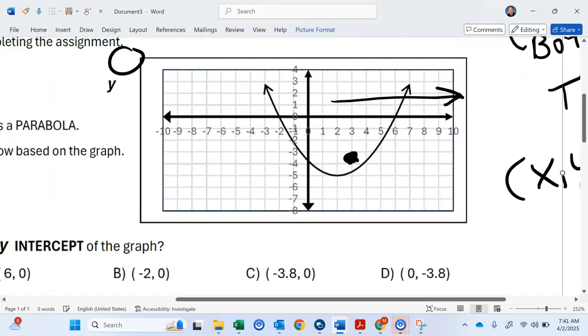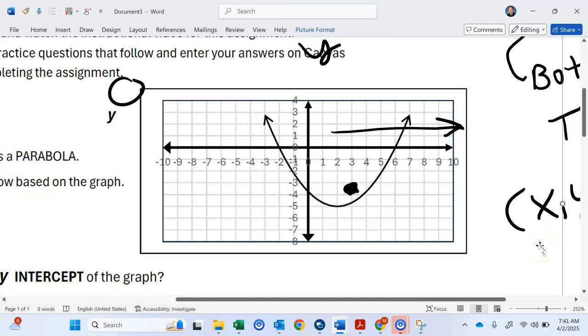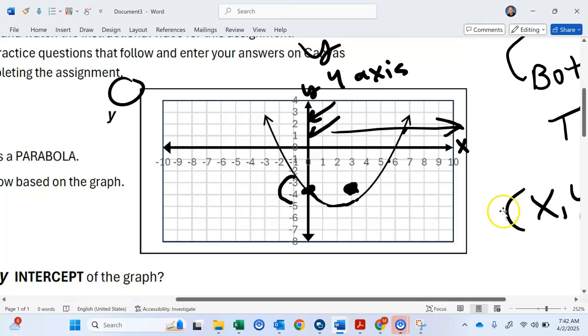So what we need to find out is what is the y-intercept. Well, we know it's where the graph crosses the y-axis. Remember, this is the y, so this right here is the y-axis. That's this line right here. This is the x-axis, but we want the y-axis. So where does this graph cross it? It goes like this. It crosses it right there. So that's in between -3 and -4, that point right there, the y value.